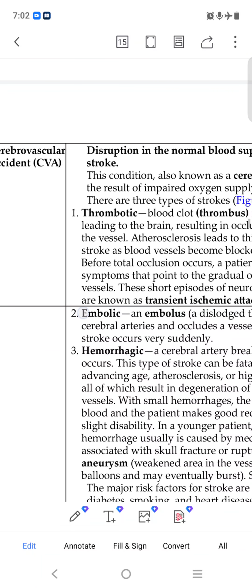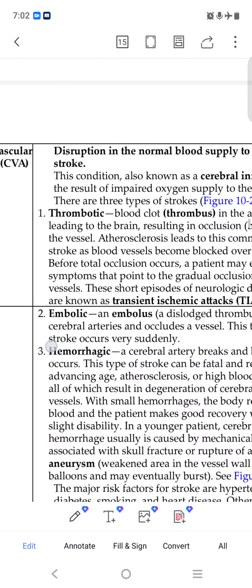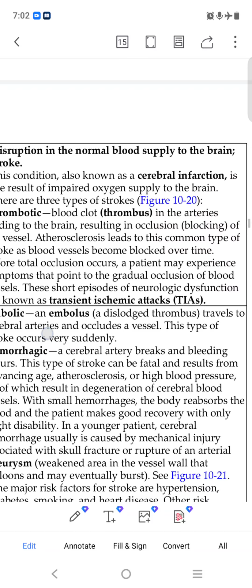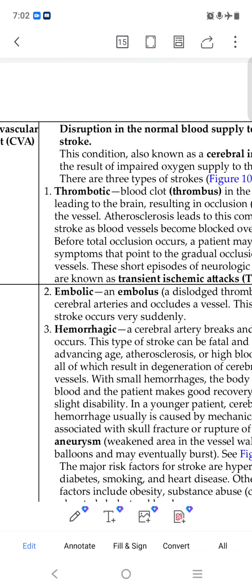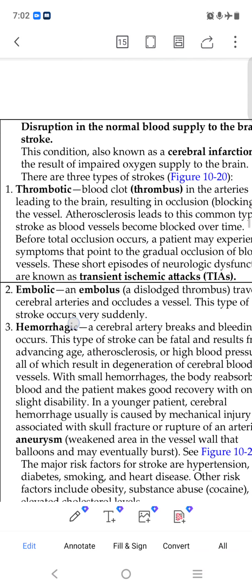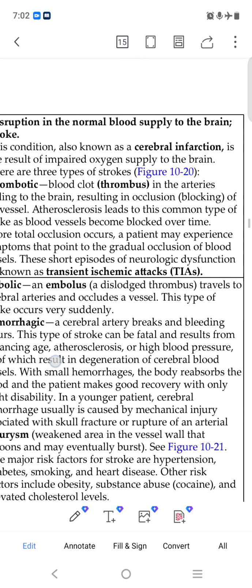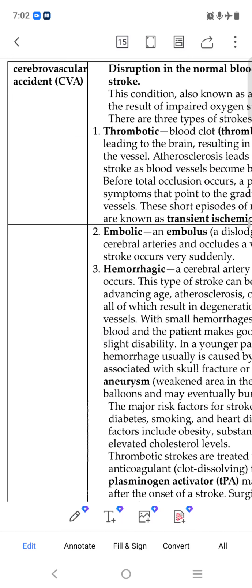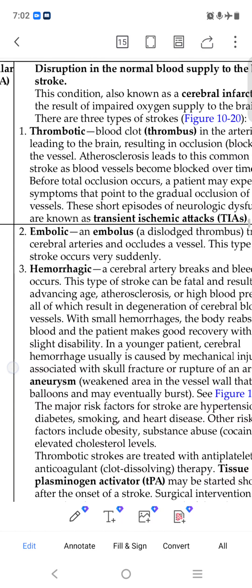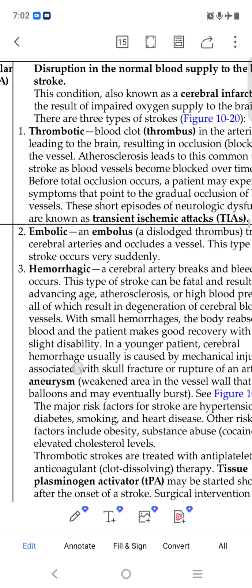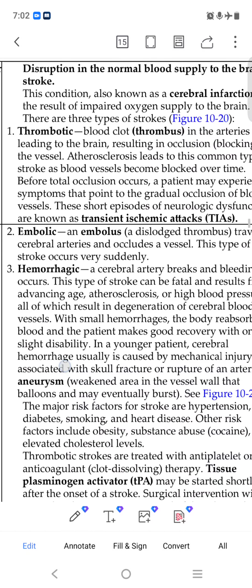Cerebrovascular accident is also part of this, in which the normal blood supply is disrupted. Thrombotic means a blood clot happens; a thrombus is a blood clot. Transient ischemic attack is a dysfunction. Embolic means an embolus, a dislodged thrombus, also a clot type. Hemorrhagic means a cerebral artery breaks and bleeding occurs.